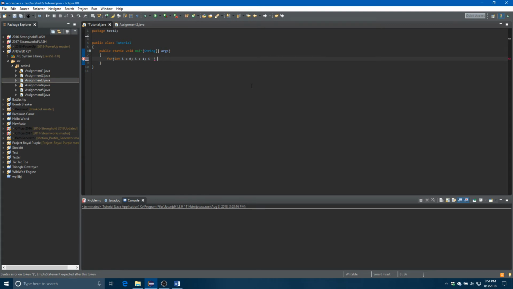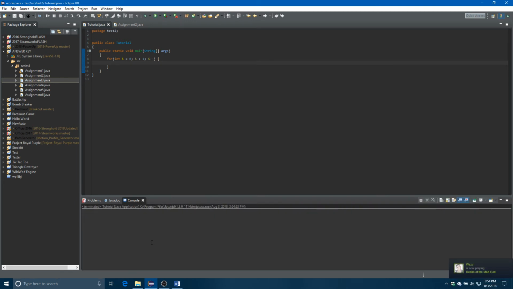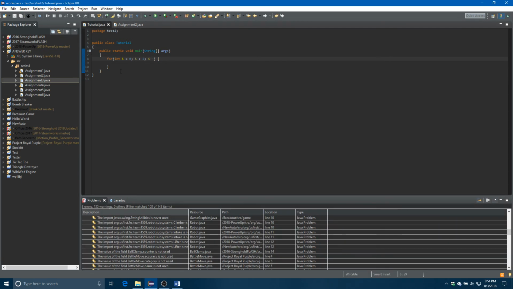That will give you an infinite loop, but you have to type that intentionally. A while loop won't do that for you.